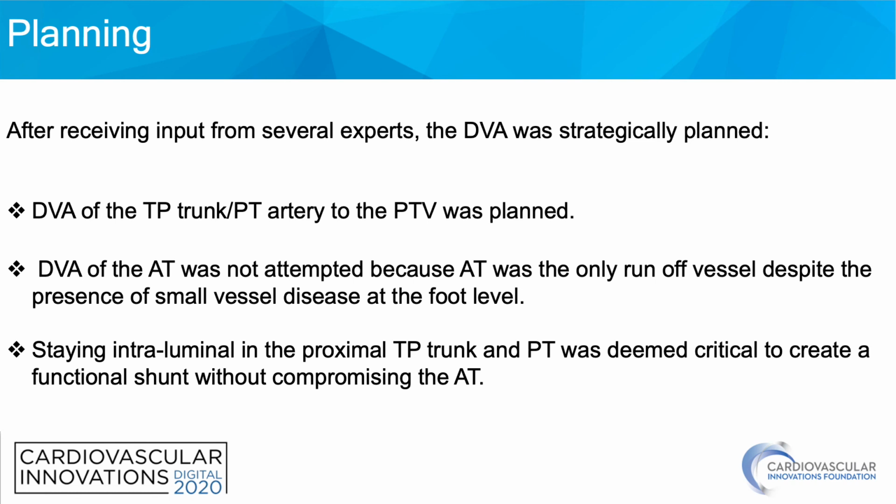DVA of the TP trunk or PT artery to the posterior tibial vein was planned. DVA of the AT was not attempted because AT was the only runoff vessel despite the presence of small vessel disease at the foot level, which we didn't want to compromise. And staying intraluminal in the proximal TP trunk and PT was deemed critical to create a functional shunt without compromising the AT.